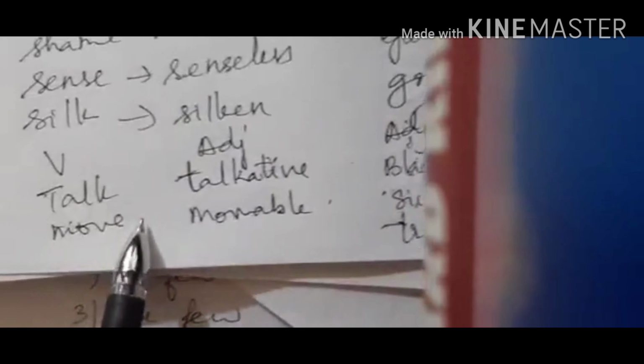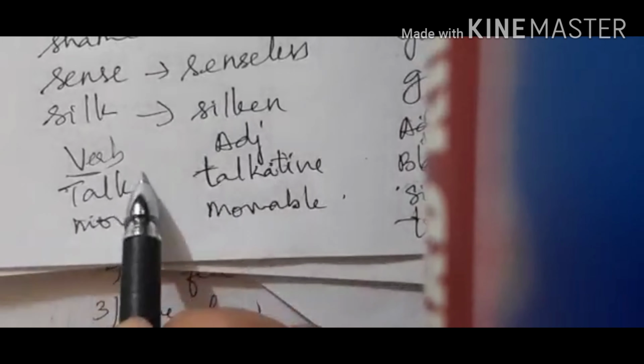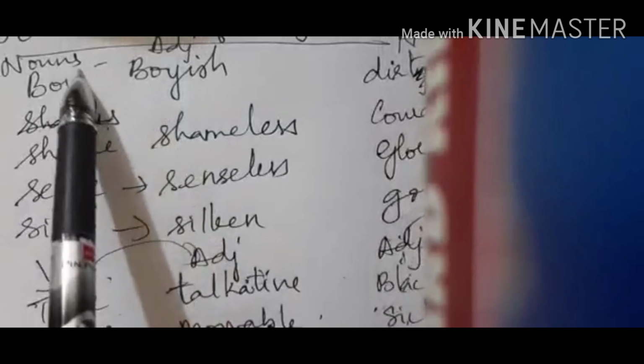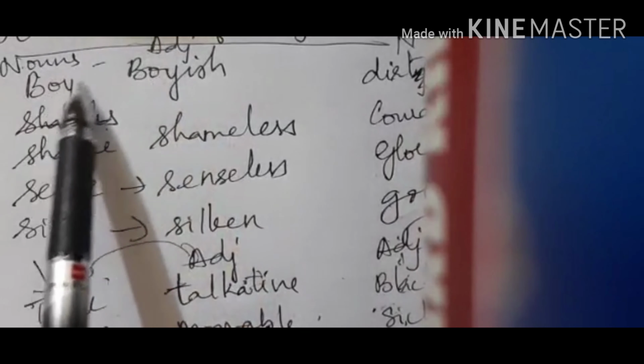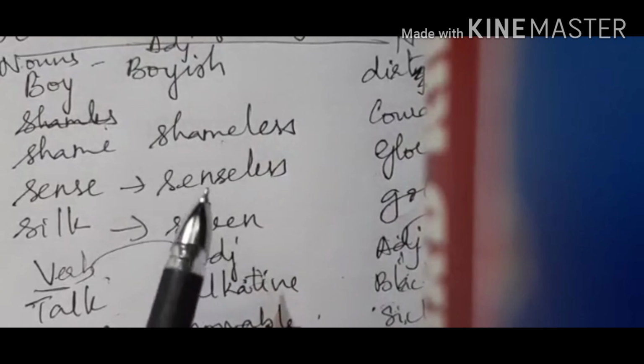The other one which I have told you right now is from verb. Adjectives formed from verbs. Then the previous one is adjectives formed from nouns. So these are the various formations of adjectives.